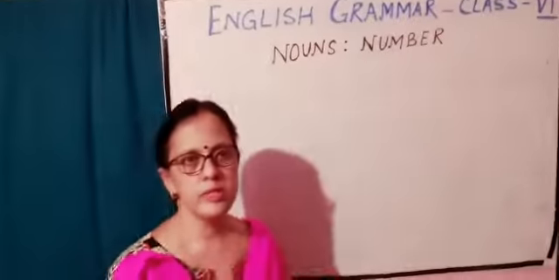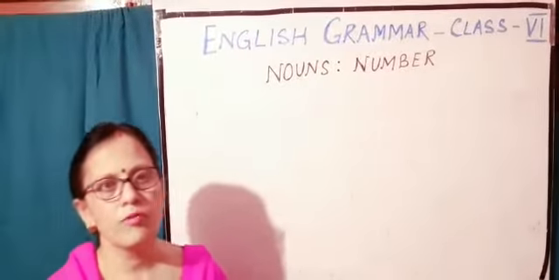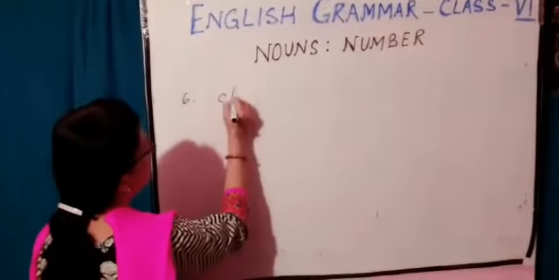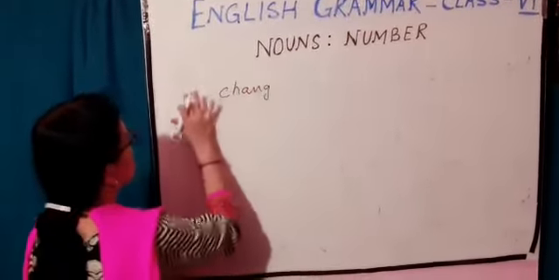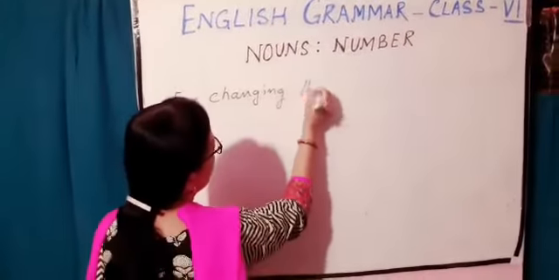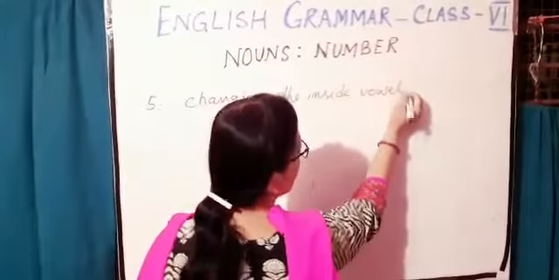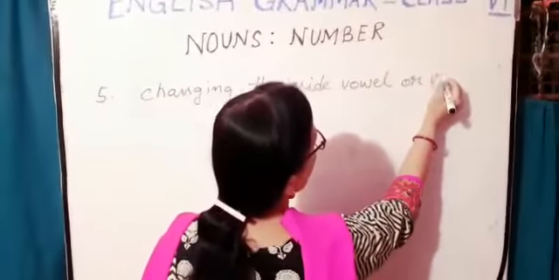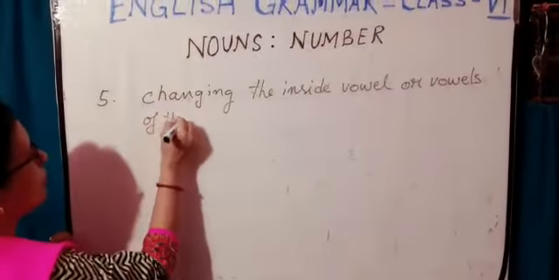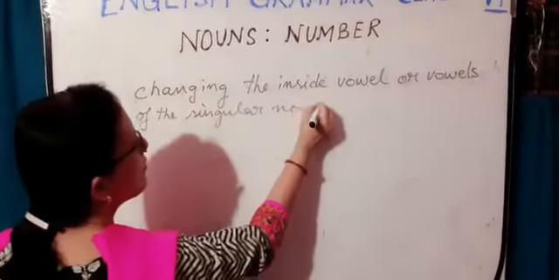Now the fifth rule is a few nouns form their plural by changing the inside vowel or vowels of the singular noun. This is the fifth rule. Changing the inside vowel or vowels of the singular noun.